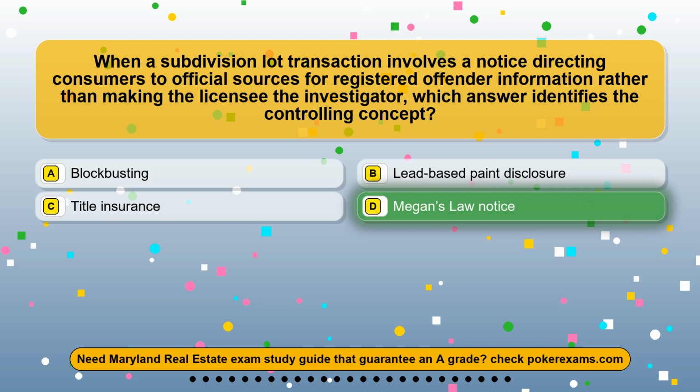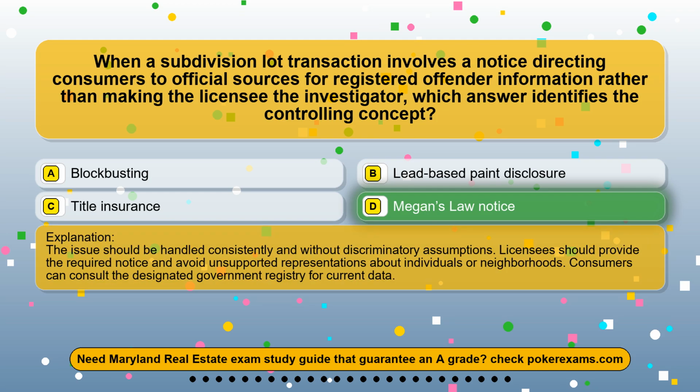The correct answer is option D, Megan's Law notice. The issue should be handled consistently and without discriminatory assumptions. Licensees should provide the required notice and avoid unsupported representations about individuals or neighborhoods. Consumers can consult the designated government registry for current data.